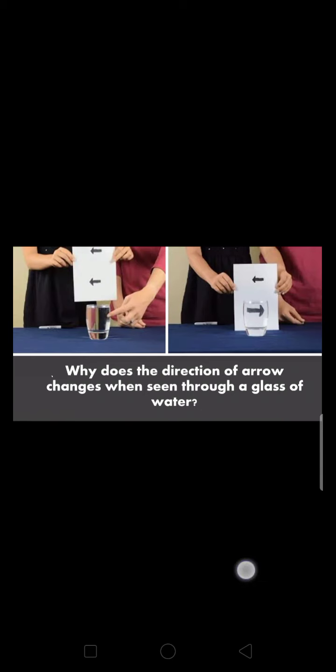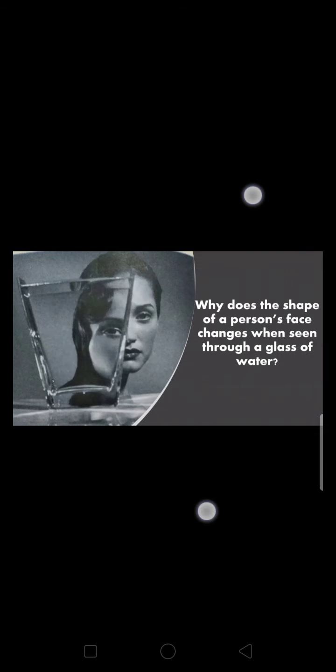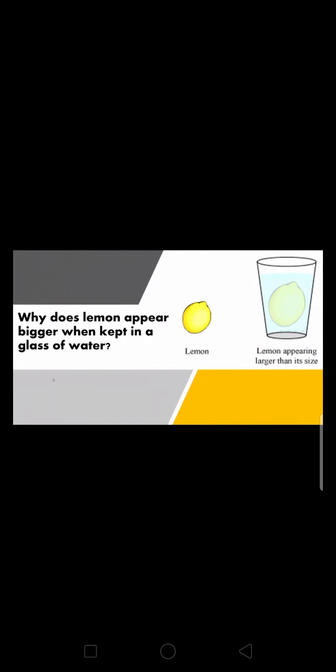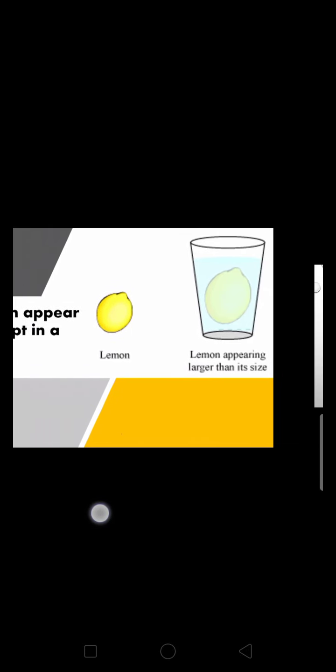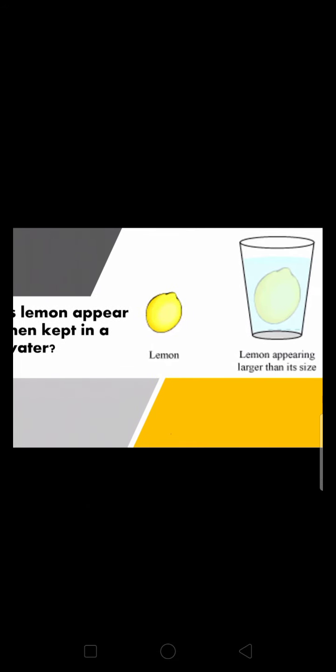Students, why does the direction of the arrow change when seen through a glass of water? Why does the shape of the person's face change when seen through the glass of water? And why does the lemon appear bigger when kept beside the glass of water? You can see here, the shape of the lemon is getting bigger when it's seen through the glass of water. This is due to refraction of light.